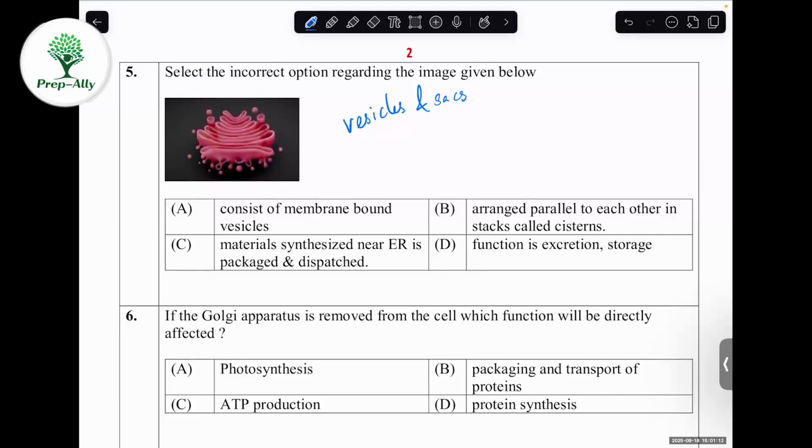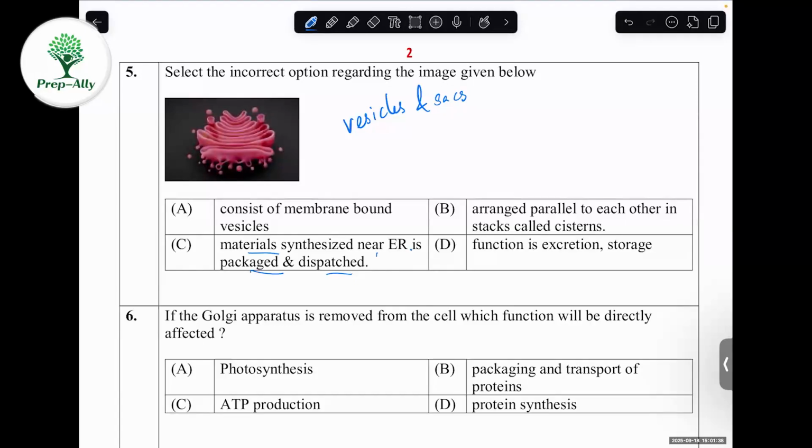Now we will find the incorrect option regarding Golgi apparatus. First, we will read the first option: consists of membrane-bound vesicles. Yes, they consist of membrane-bound vesicles. Second one, arranged parallel to each other in stacks called cisternae. I told you, right? The flattened stacks are called cisternae. Third one, the material synthesized near the ER is packaged and dispatched.